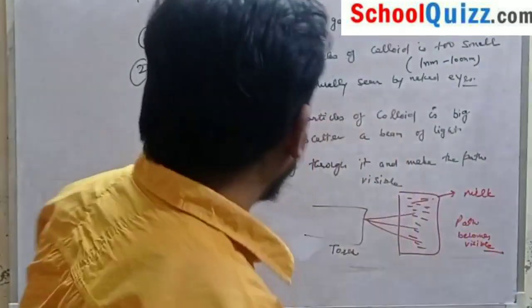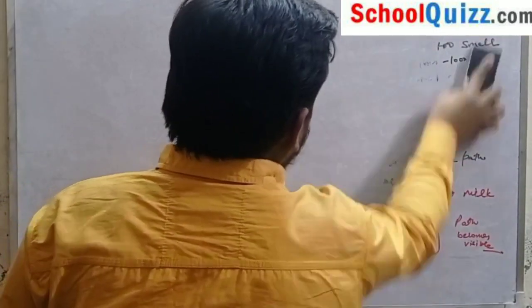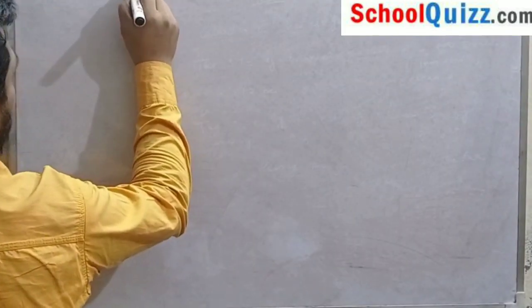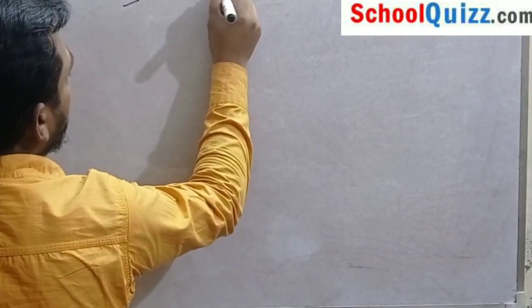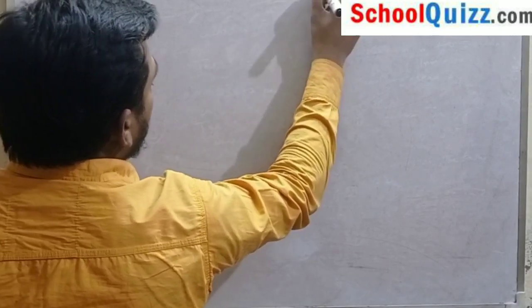Now we will move to our fourth property of colloid. The colloids are quite stable.